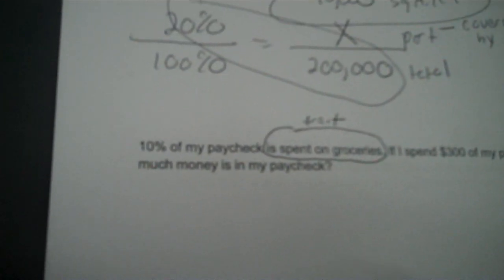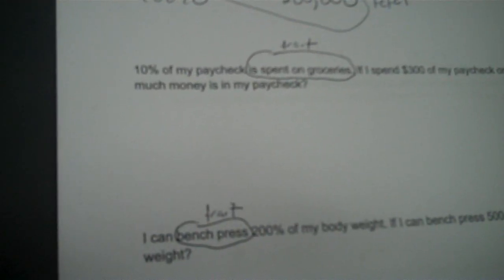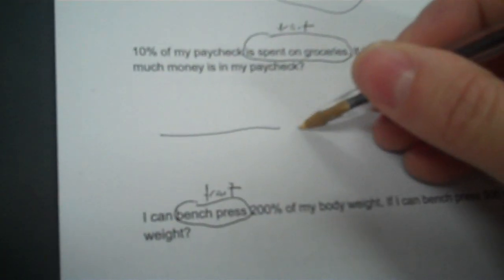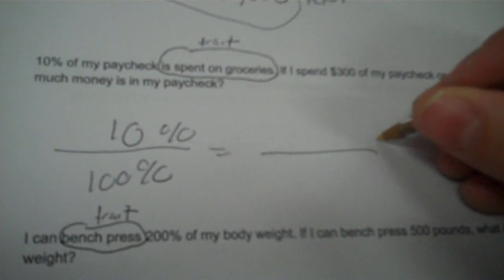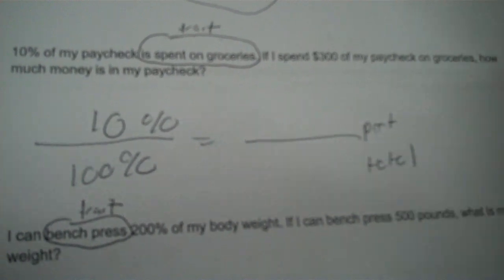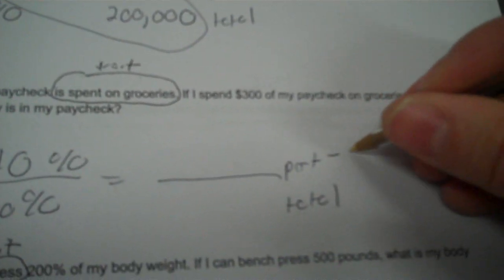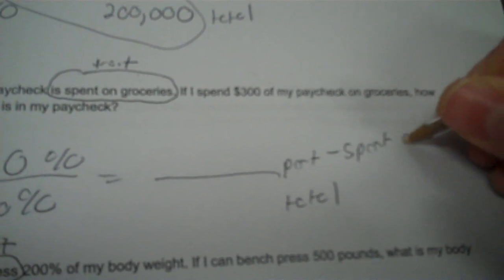Okay, 10% of the paycheck is spent on groceries. If I spend $300 of my paycheck on groceries, how much money is in my paycheck? Okay, so I go percent over 100%, and 10 is my percent. Okay, then over here you got your part over your total. Okay, so again, you want to define your part. Your part is defined by what's spent on groceries.